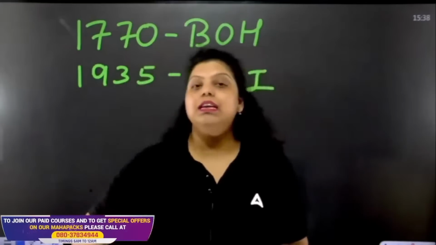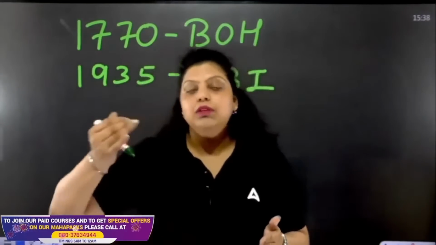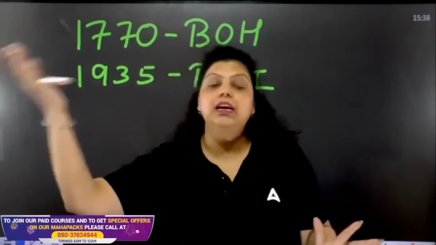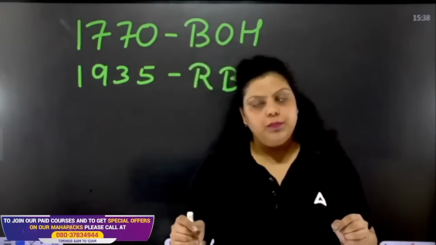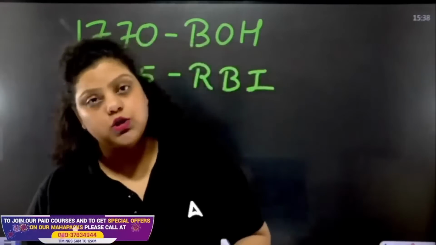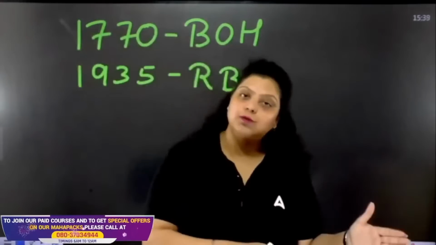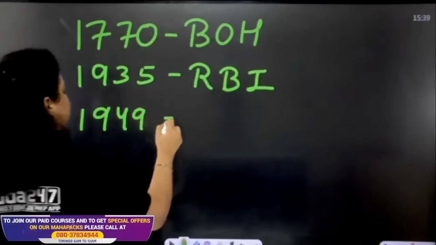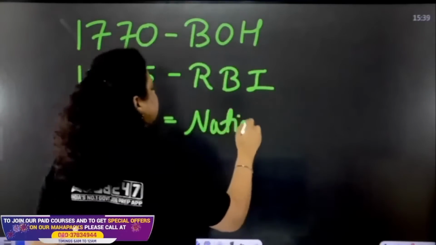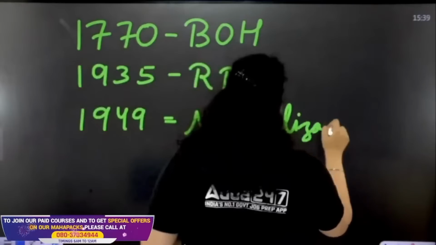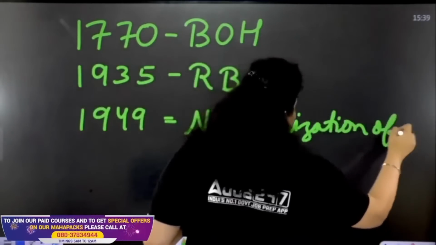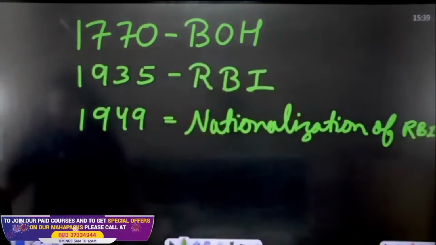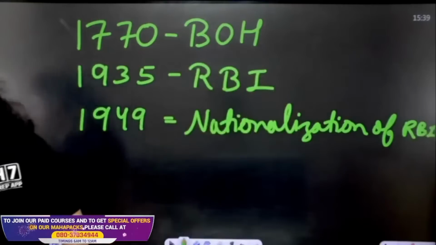To establish the central bank, we needed a particular capital, the 5 crore initial capital, and that was not available with the government, so it was taken from the public as shareholding. That's why RBI used to be a private shareholders' bank. But now the ownership of RBI has changed. Now RBI is the government's bank, and on 1st of January 1949, the nationalization of RBI was done. Since then, RBI is the Government of India's bank, because the Government of India purchased 100% shares of the Reserve Bank of the country.